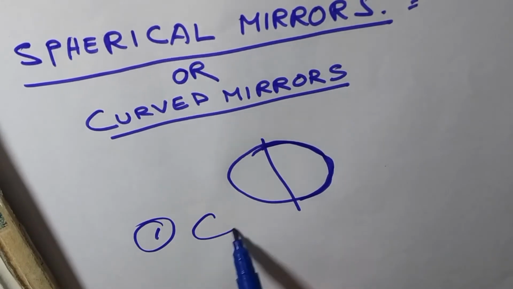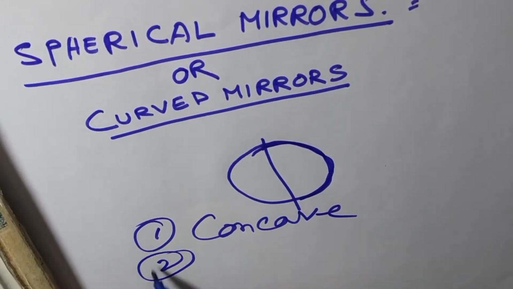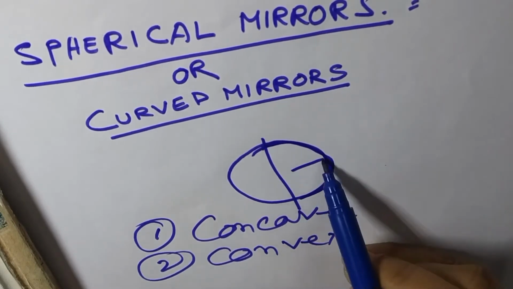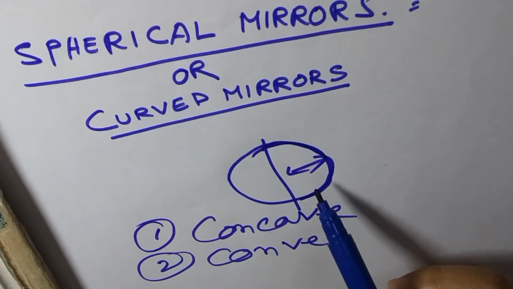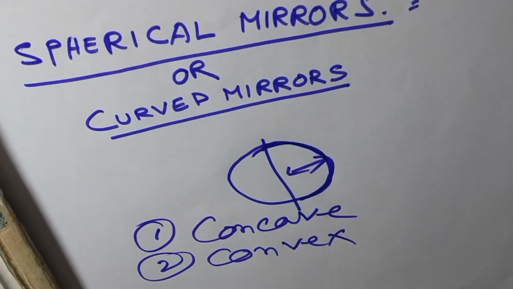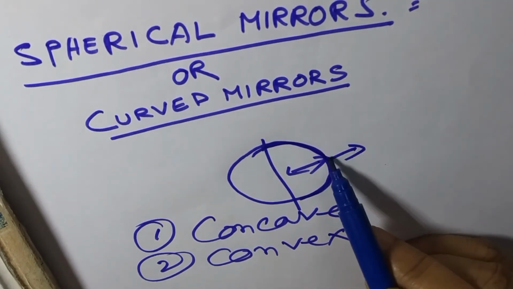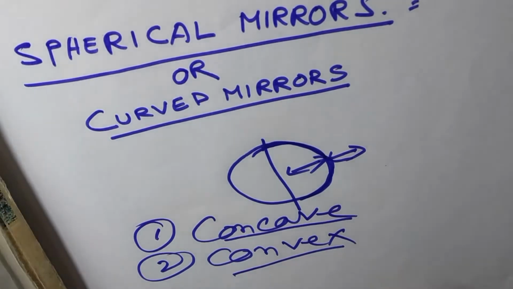Number one, concave, and number two, convex. If this part forms an image, it is called a concave mirror, and if this part forms an image, it is called a convex mirror. You can see the definition and underline it on page number 161.